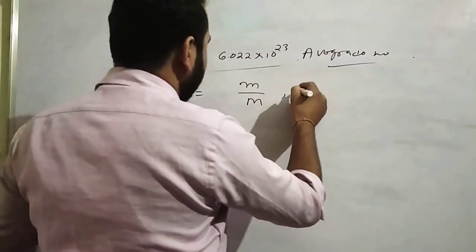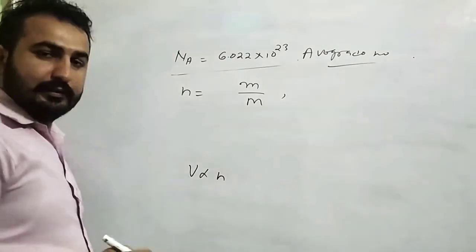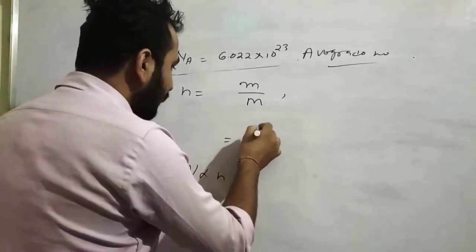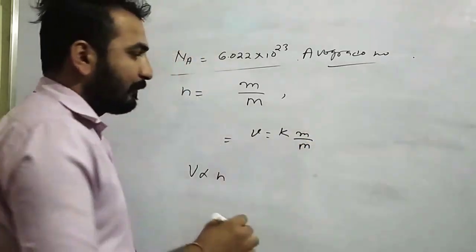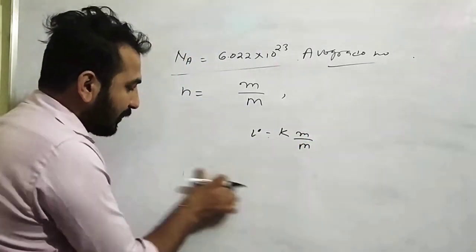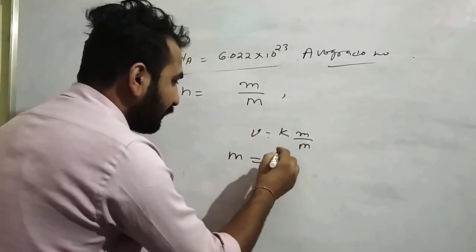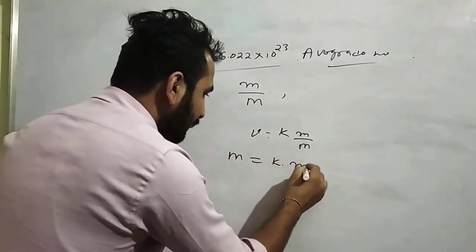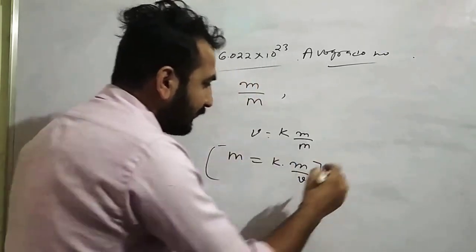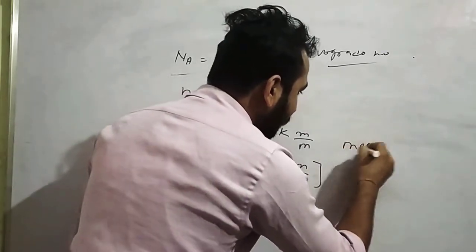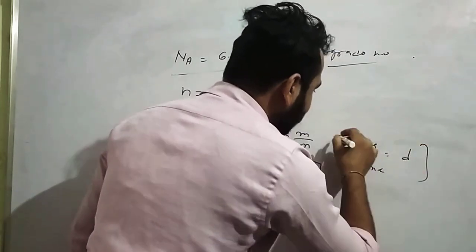So put this value here: V = K m/M. Now calculate this capital M = K m/V, and we know that mass over volume is density, D.